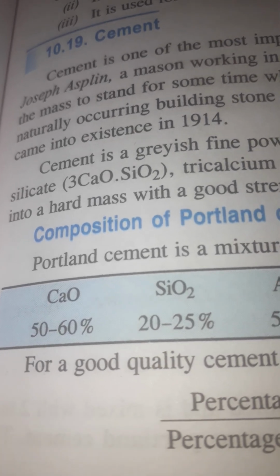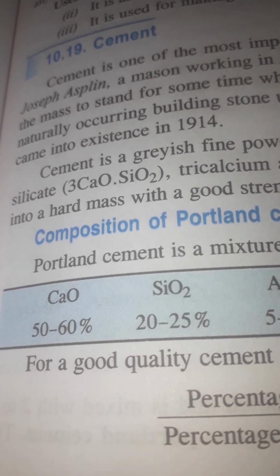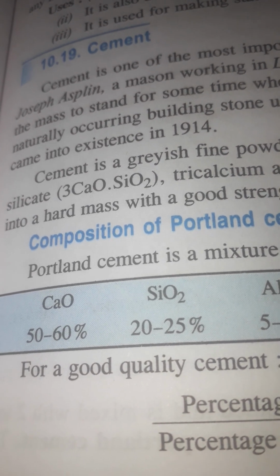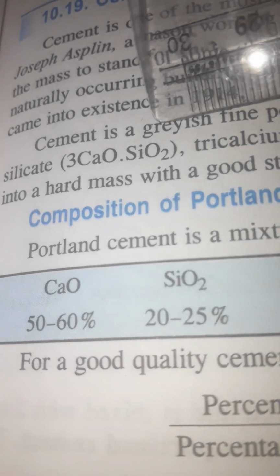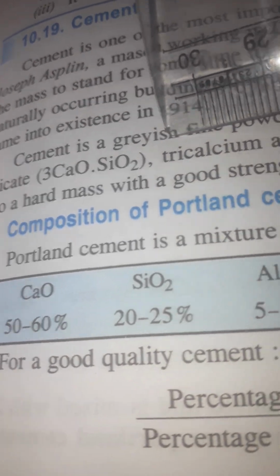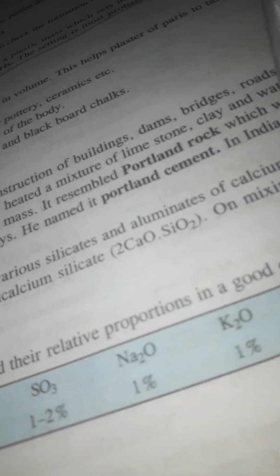Cement is a greyish fine powder consisting of a mixture of various silicates and aluminates. Their composition is tricalcium silicate, 3CaO·SiO2, tricalcium aluminate, 3CaO·Al2O3, and dicalcium silicate, 2CaO·SiO2. On mixing with water, it sets into a hard mass.